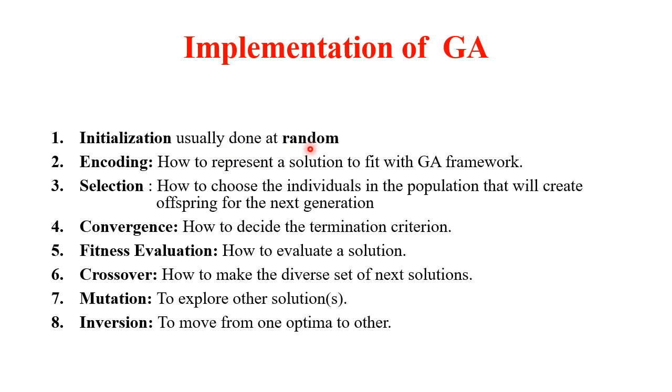Initialization is usually done at random. Encoding means how the solutions can be represented to fit in the genetic algorithm framework. Selection means how to select the best parents from the population so as to generate the next generation. Convergence means how to decide the termination criterion. Fitness evaluation, how to evaluate a solution. Crossover, how to make a diverse set of next solutions. Mutation means how to make some particular changes or how to find other solutions. Inversion means how to change from one place to another.